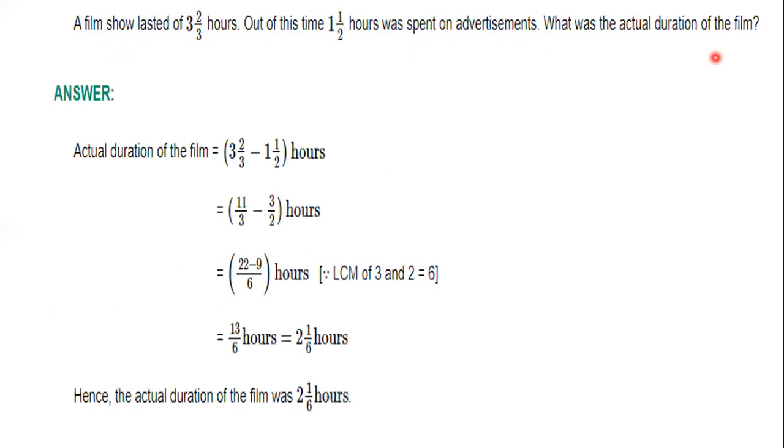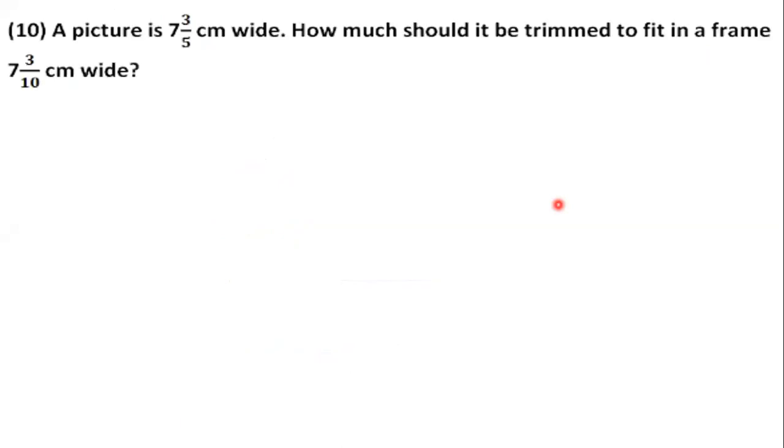We will be getting the actual time of the film. 3 threes are 9 plus 2, 11, 11 by 3. 2 ones are 2 plus 1, 3, 3 by 2. We'll take out the LCM, it will come out as 6 and we will get 13 by 6, that is 2 1 by 6 hours. Children, remember that we find LCM in addition and subtraction. For multiplication and division, we do not find LCM. We do it directly by cancelling.